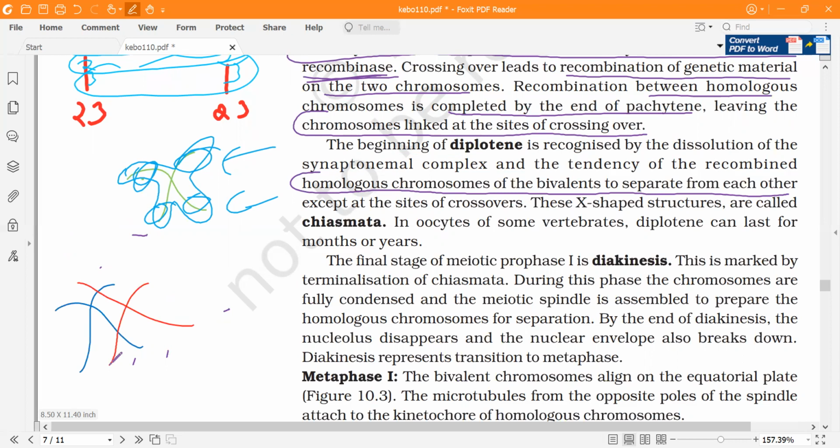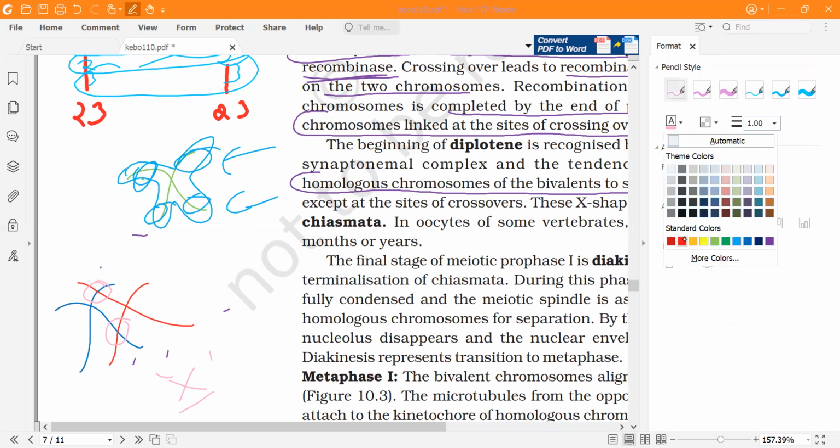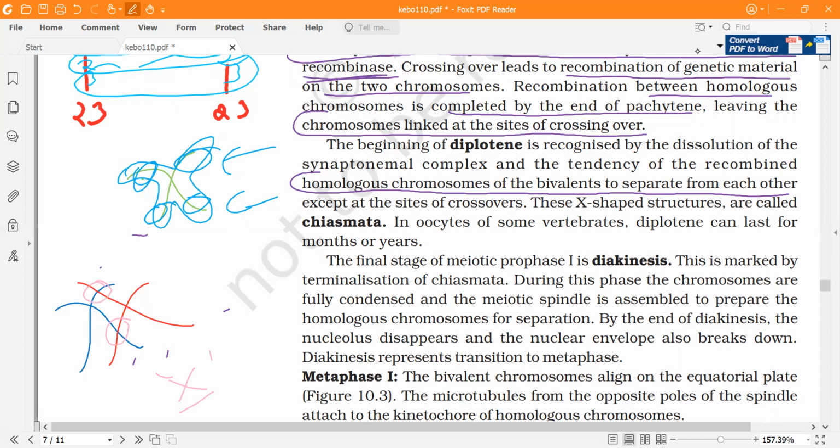The places where they are in contact, like this region and this region, it is an X-shaped structure, no? And this X-shaped structure is what we refer to as the chiasmata. They are going far away from each other, but still they are attached at the sites of crossing over. That is what we refer to as chiasmata.